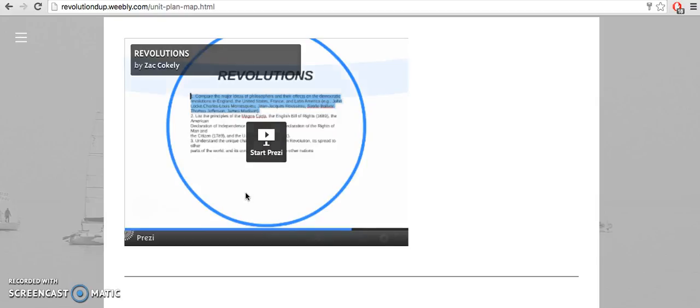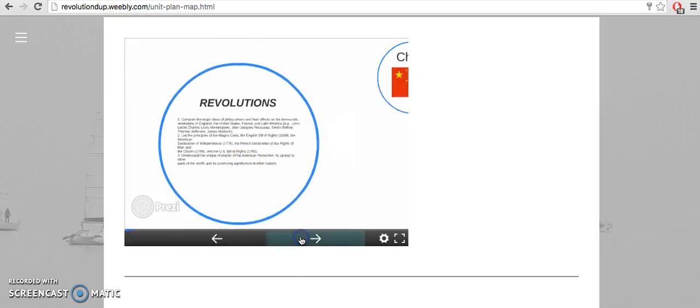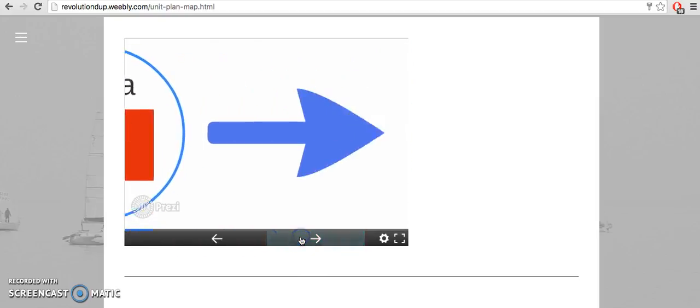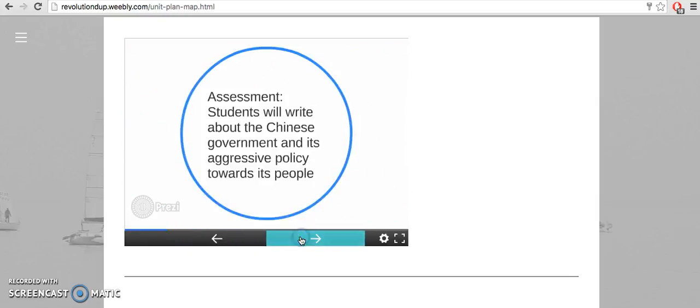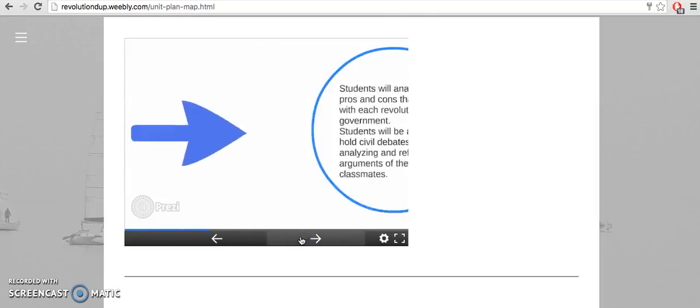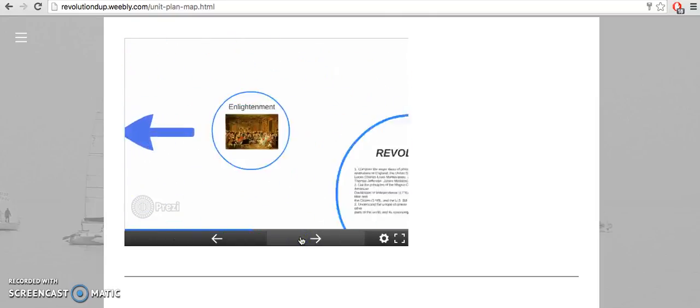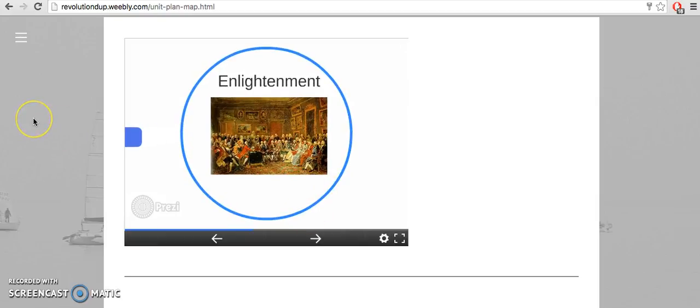And then as we're waiting for it to load, we got to start on the revolutions right here. And then China. We go through, got our assessments, and then we go to revolution simulation, and on and on and on. And this just shows us a quick snapshot of where we're going to go.